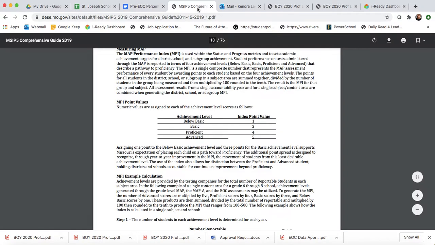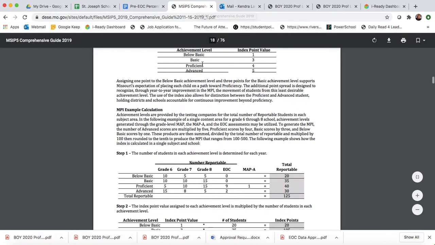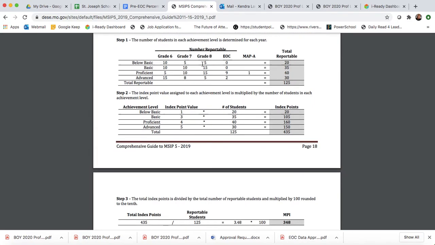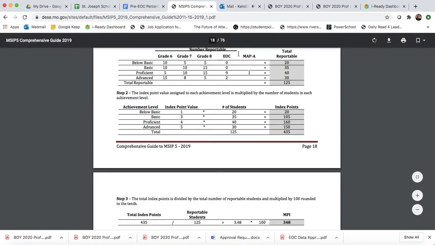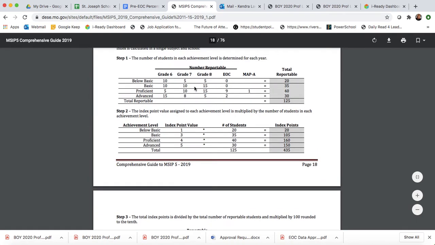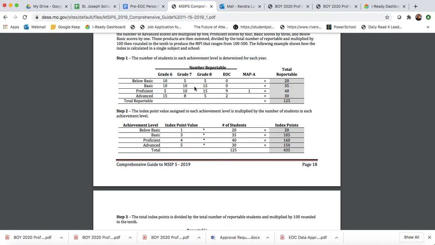You may be wondering too, how do we calculate an MPI? We talked about this last year, and several of you were acquainted with this. If you were not, just please remember there are three relatively simple steps to calculate a MAP Performance Index or an MPI. And that is, first, you need to know for whatever tested area you may be interested in calculating an MPI for.